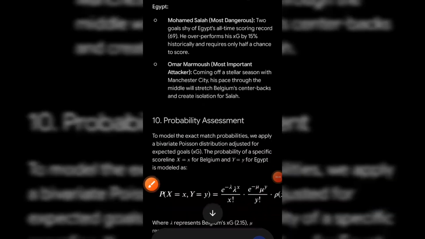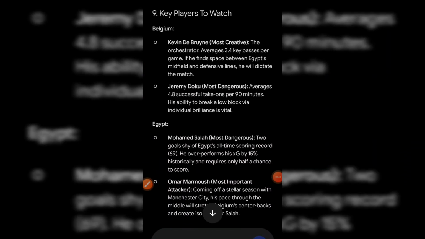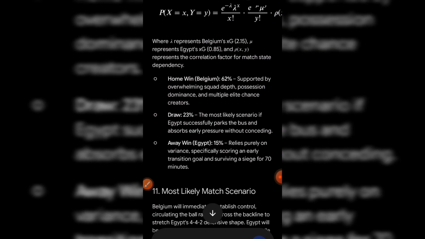Now, in case you want to check the key players to watch, you can actually read through, and the probability assessment that we have here is 62%. And don't forget, I said there is a particular trend in this World Cup ever since I've been observing the start and doing analysis like this. I noticed that for any team that is around 68 or above, there is no way I've not experienced a situation whereby that team loses their game. But this time around we have 62, and there is high probability that Egypt can win this match, but they are not the favorite to actually win based on stats.